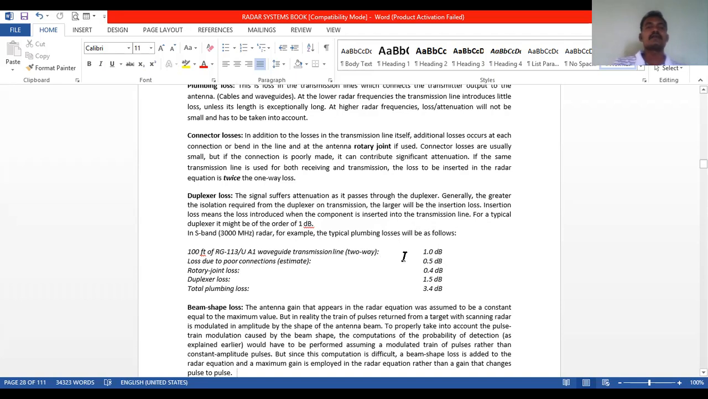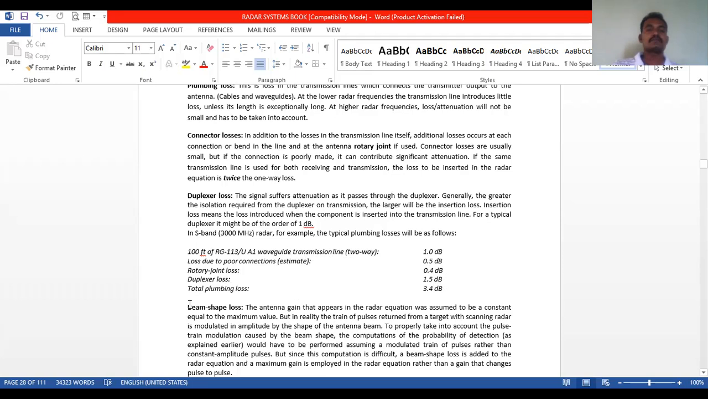Individual losses are like this: the 100 feet two-way transmission line loss is 1 dB, loss due to poor connection is 0.5 dB, the rotary joint loss is 0.4 dB, and the duplexer loss is 1.5 dB. By adding all these losses, the total plumbing loss is 3.4 dB. So this is about the duplexer loss.